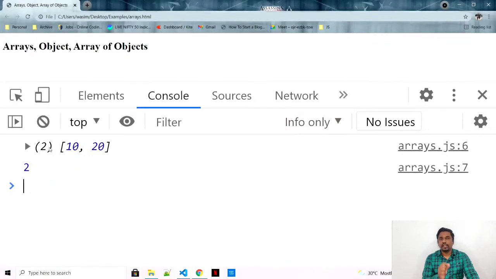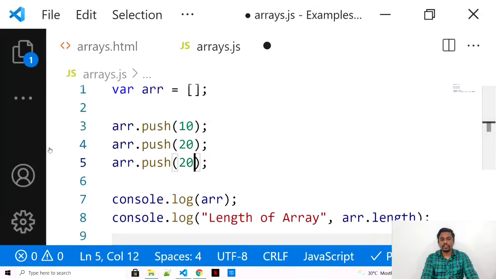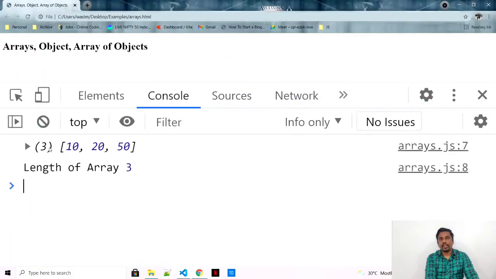So let me refresh it. See, length of array is 2. Let me push some other values. I'll not put it in sequence. I'll just say array.push 50. See, 10, 20 and third value is 50. So it is pushing all the values in sequence. Whatever you push, that will always be pushed at the end.